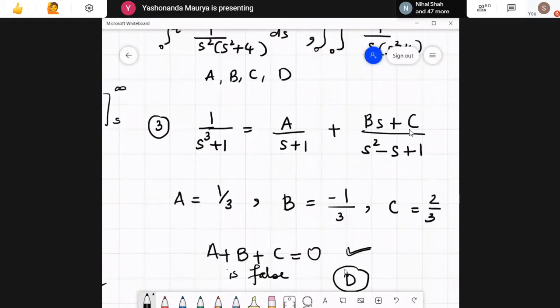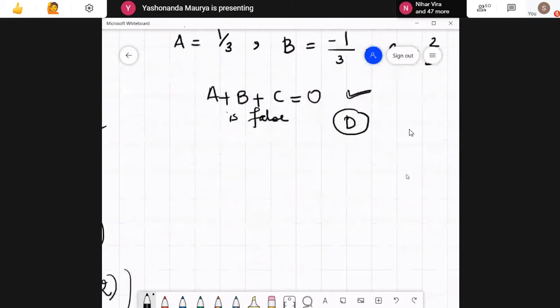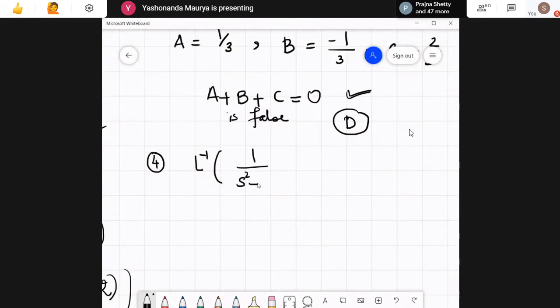Okay, now here one more question comes, the next one, fourth question for 2 marks. Now this question, there was a little bit of trouble.